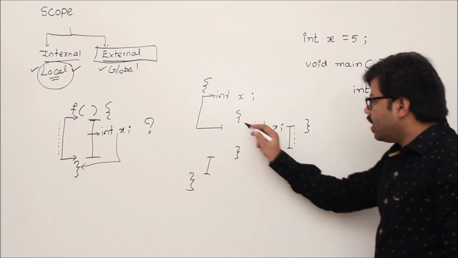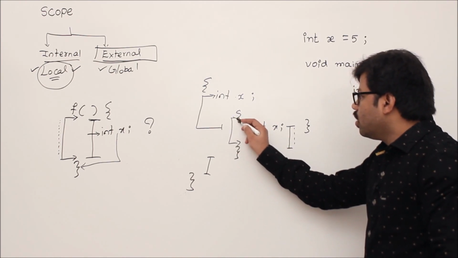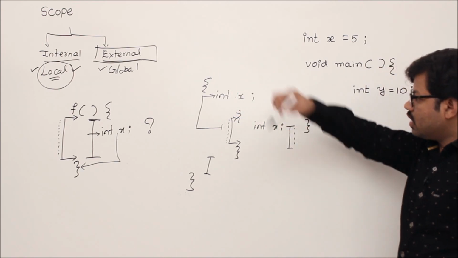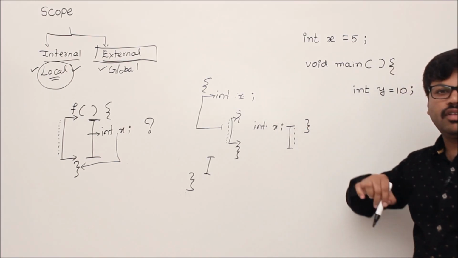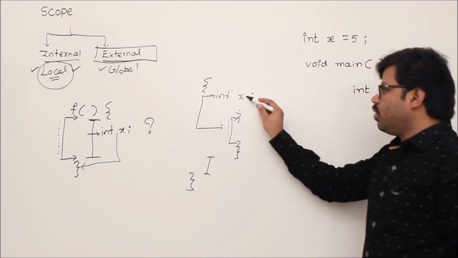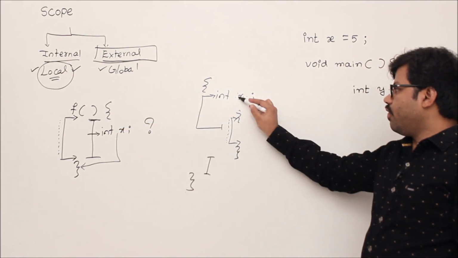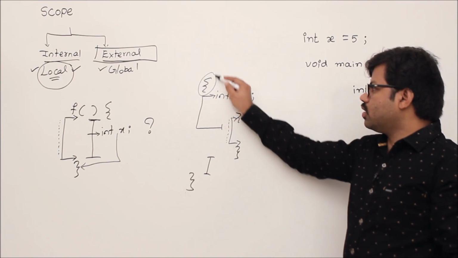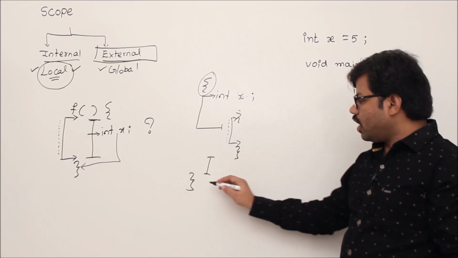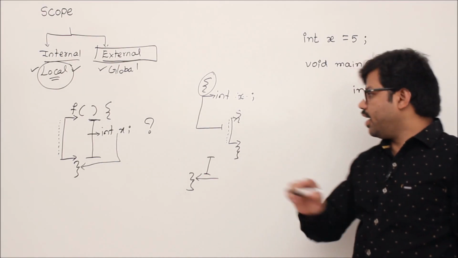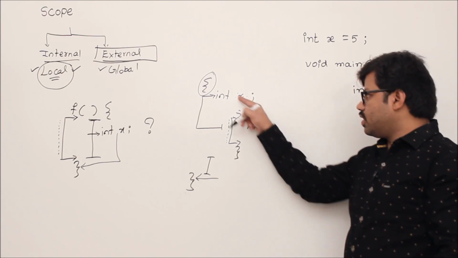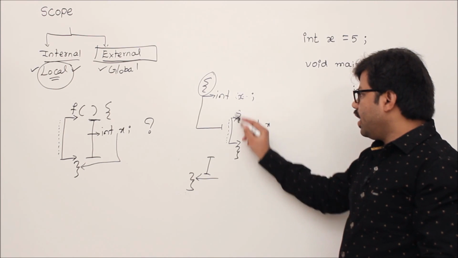Understand? Now we say that in this area, this outer variable cannot be referred. Then we say that this variable is hiding this variable. Apart from that, if there is no such variable x here, then the scope of this variable is perfect as we defined, from the point where it is created to the end of the block. This is the block where your variable x is created, right? That's why the scope of this variable is up to this point, unless there is one more variable nested inside. Understand? When you have another variable with the same name, then this variable will be hidden at this point.